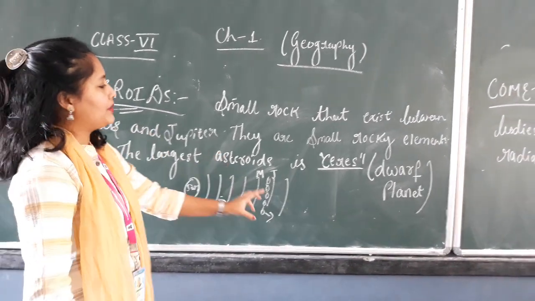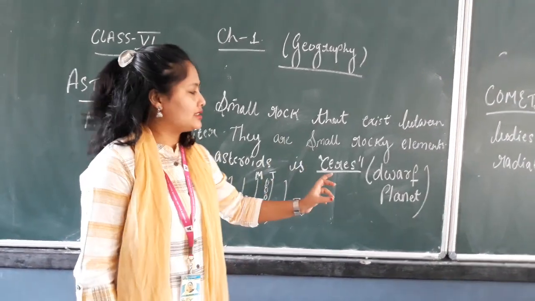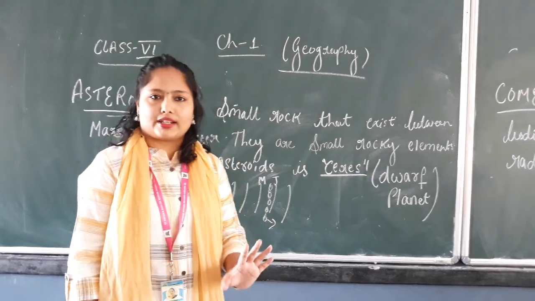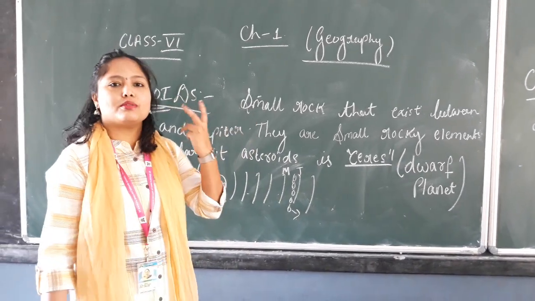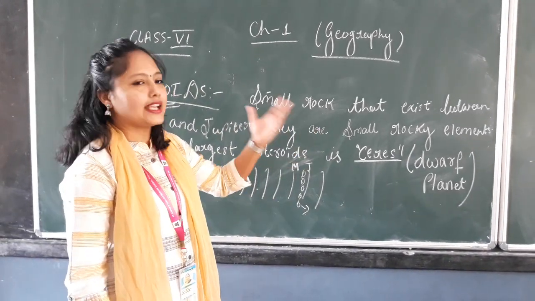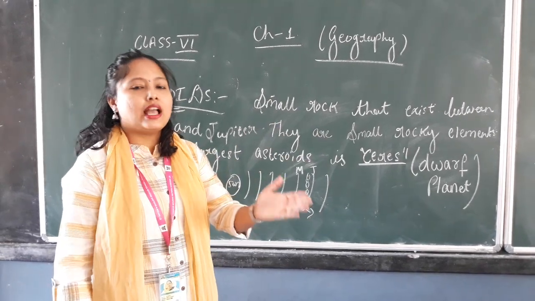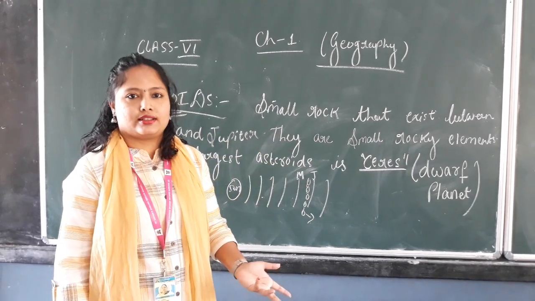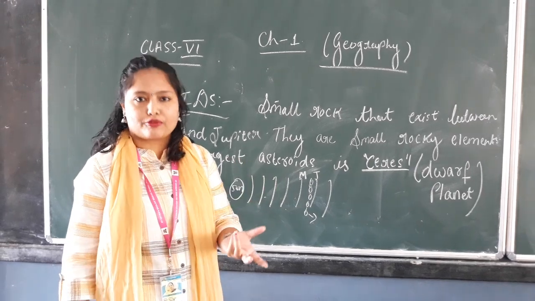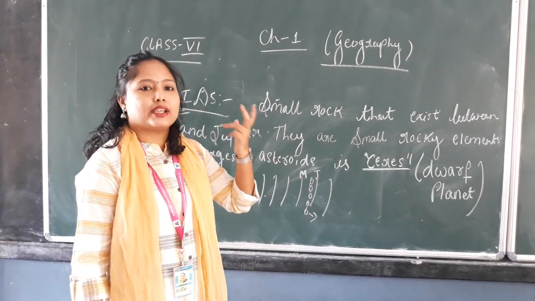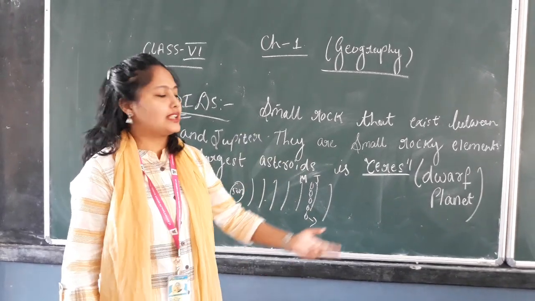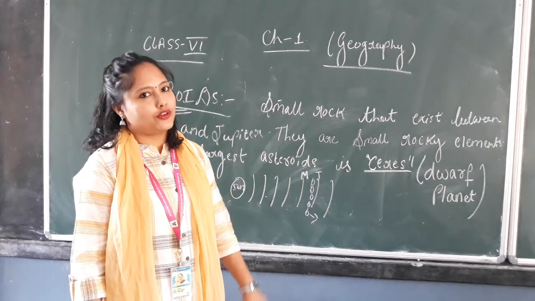Okay. The best example of asteroid is Ceres. Ceres is what? It is a dwarf planet. So you understood asteroid? Asteroid is small piece of rock that exists between Mars and Jupiter, and it has exploded many years back, but we still find some pieces of rock, and the biggest rock or biggest asteroid we can say it is Ceres, that is dwarf planet.